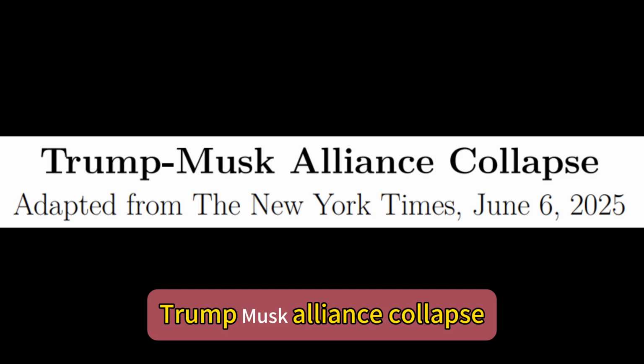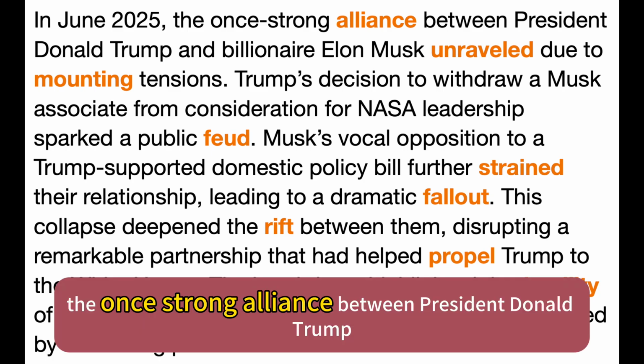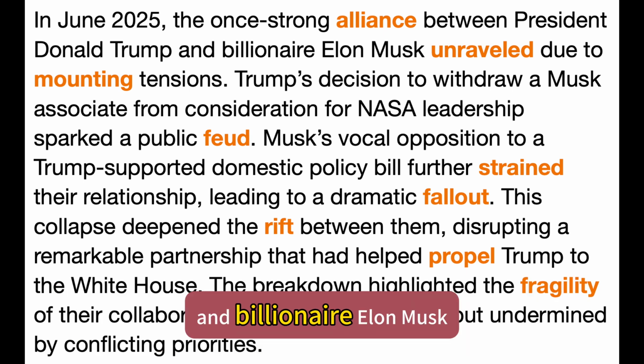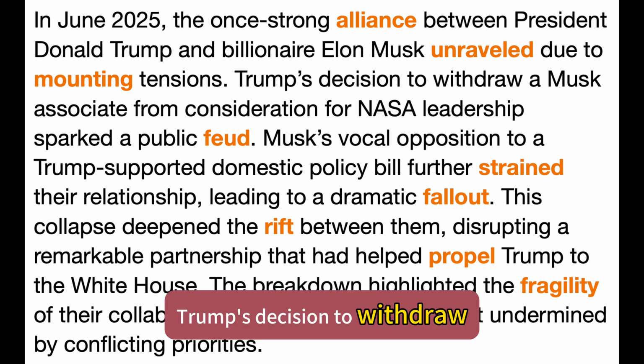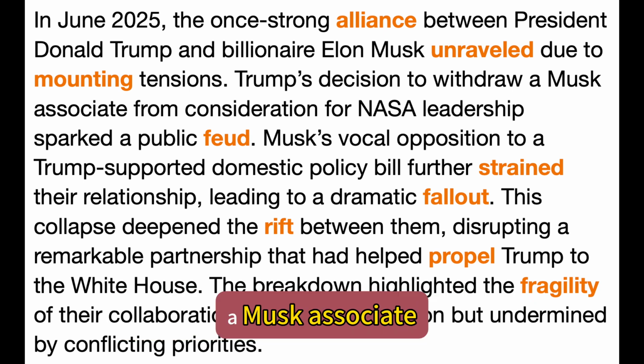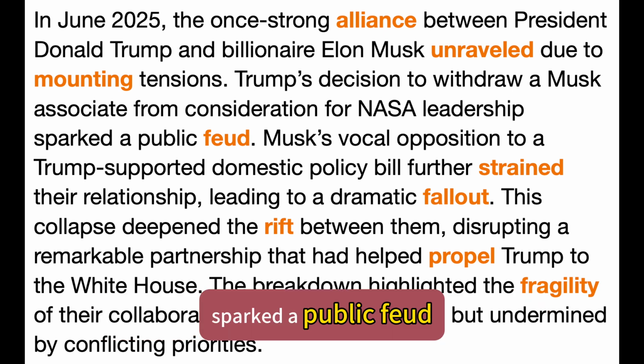Trump-Musk Alliance Collapse. In June 2025, the once strong alliance between President Donald Trump and billionaire Elon Musk unraveled due to mounting tensions. Trump's decision to withdraw a Musk associate from consideration for NASA leadership sparked a public feud.